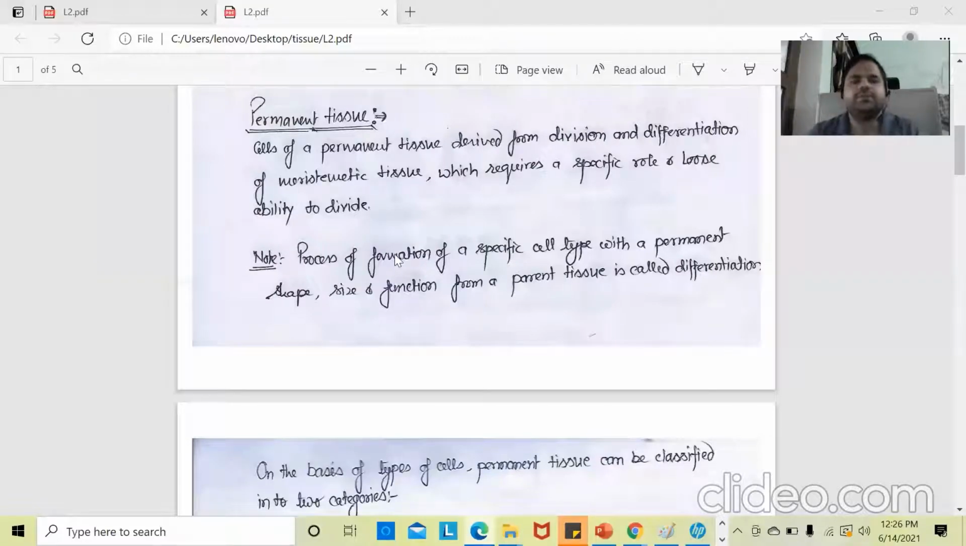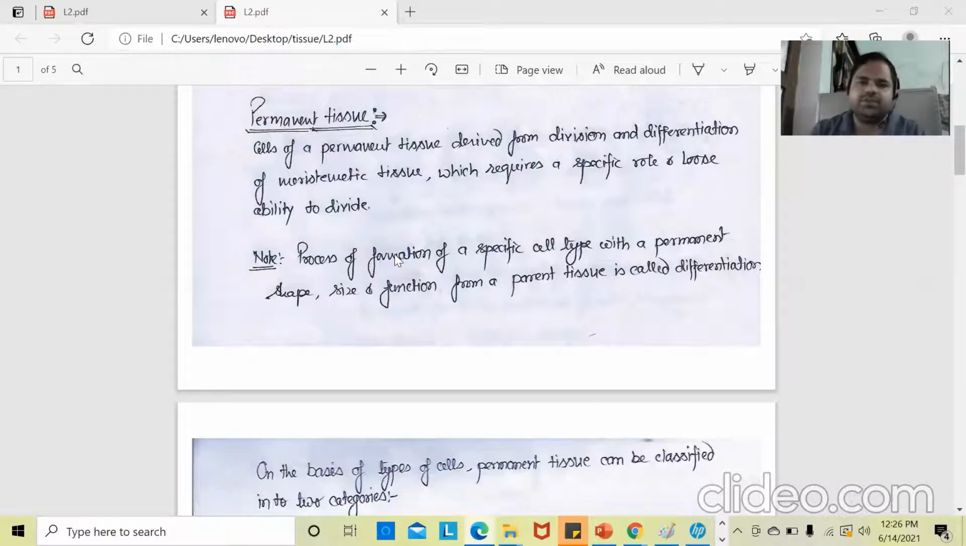Students, in my previous lecture, I have informed you about the meristematic tissue. Now we will discuss the permanent tissue, another kind of tissue. The cells of a permanent tissue derive from the division and differentiation of meristematic tissues. All the permanent tissues are ultimately derived from meristematic tissue by division and differentiation.